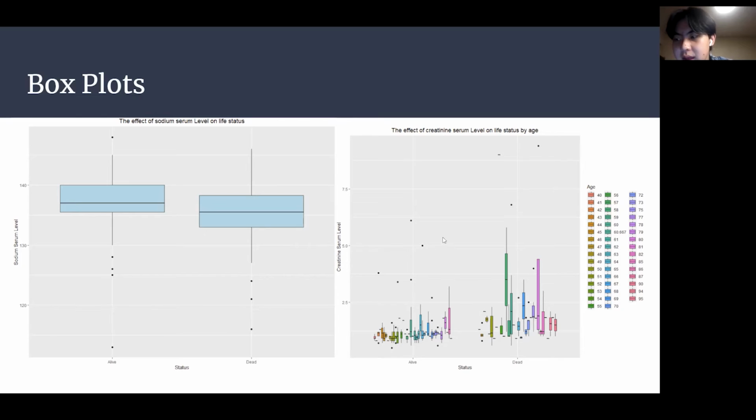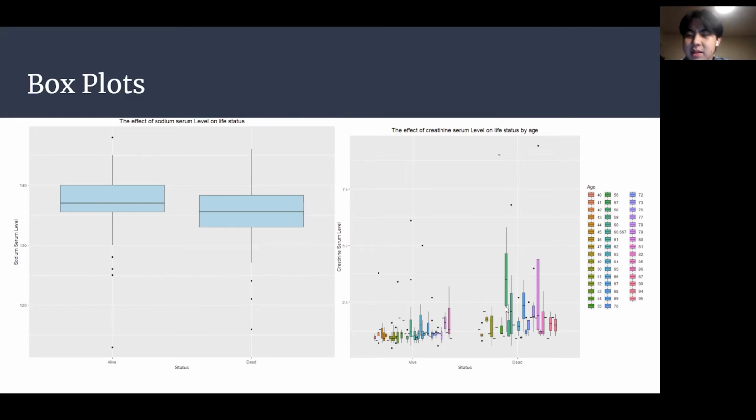And moving on to the box plot on the right, we wanted to depict the effect of creatinine serum level on life status by age group. So this graph actually shows two categorical variables, status and age, and one numerical variable, which is the creatinine serum level. Here we wanted to visualize how creatinine serum levels affected life status, similar to the box plot on the left, but also show the ages to get a better breakdown of the creatinine serum levels for each age group and what their ultimate life status is.